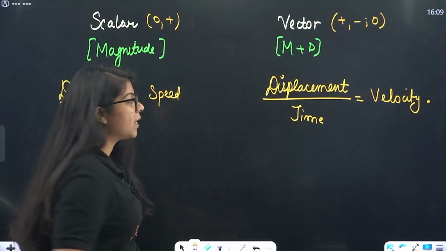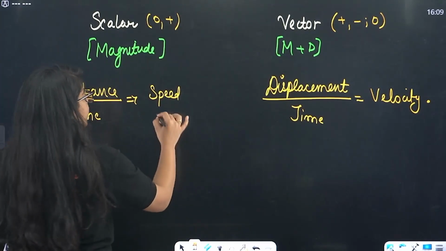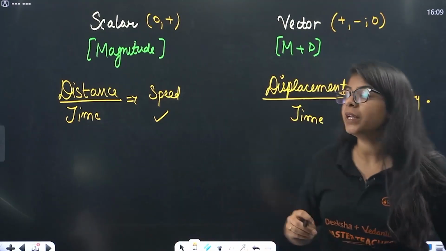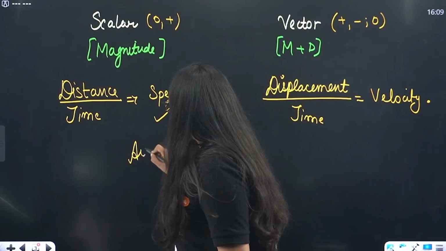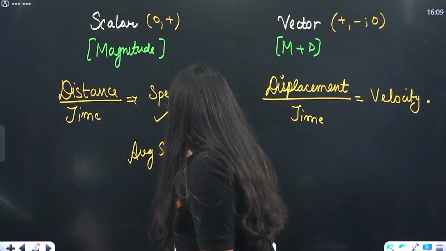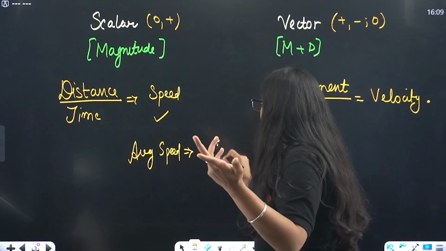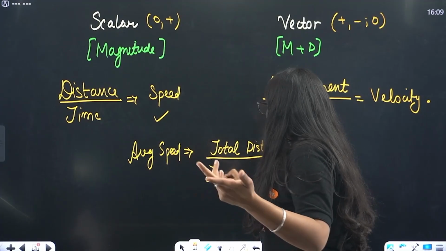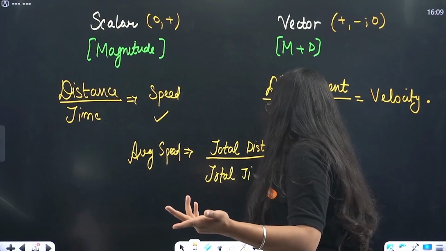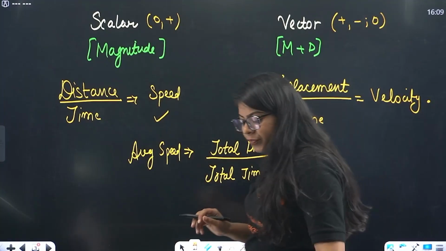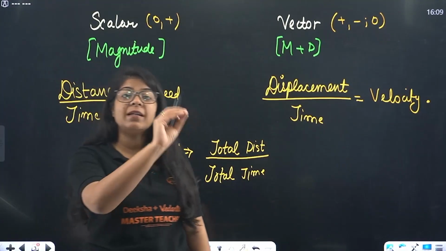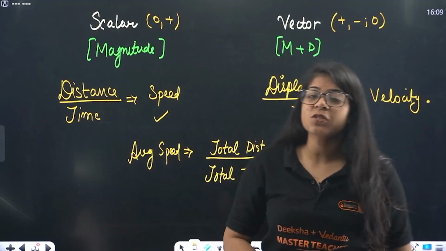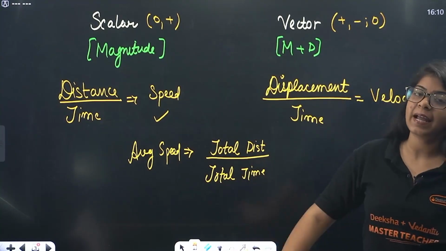Now when we move a little bit further, we talk about speed, we talk about velocity, we talk about average speed. What is average speed? This is one of the basic and important things. It is total distance covered per unit total time. So even if I took a break of 10 minutes, I will count that 10 minutes in the time. So that's the basics of our scalar and vector.